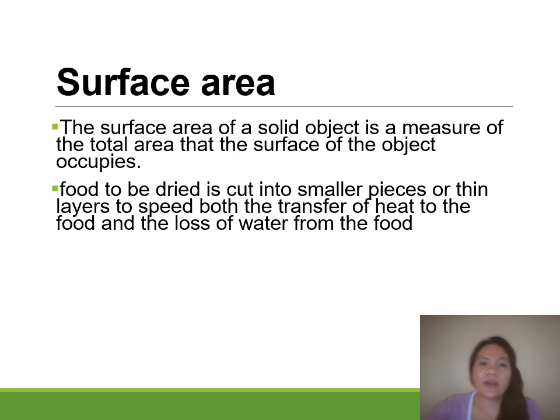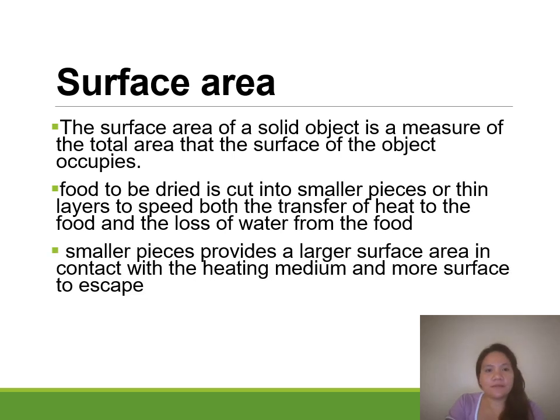When you slice the food products into smaller pieces, you increase the surface area of the food product as well. The greater the surface area, the higher the drying rate. Smaller pieces produce a larger surface area in contact with the heating medium and more surface from which moisture can escape.